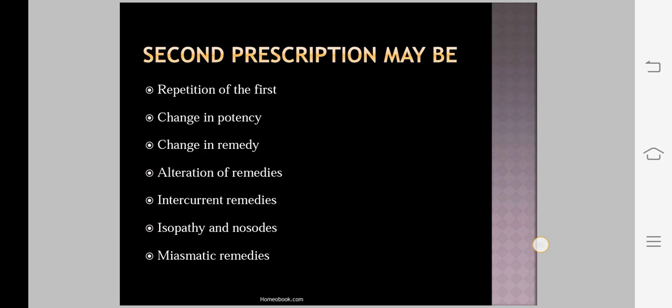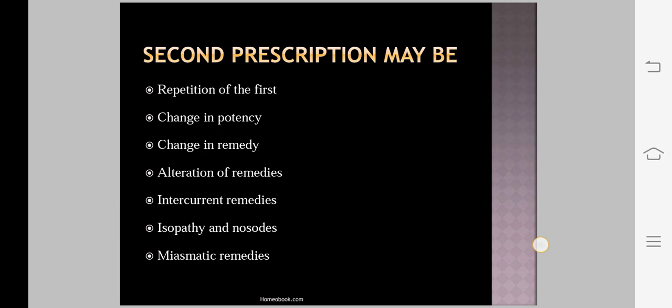Then the second type is antidote. And what is the indication of antidote? In this, when the case comes to a standstill, there is appearance of a lot of new symptoms after the first prescription, not belonging to the pathogenesis of the medicine, not even to the old symptom.